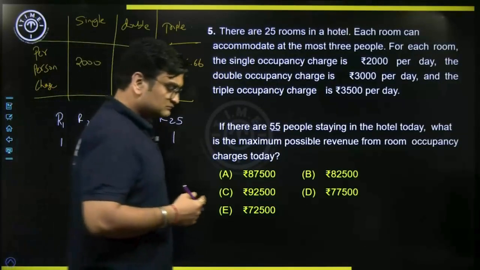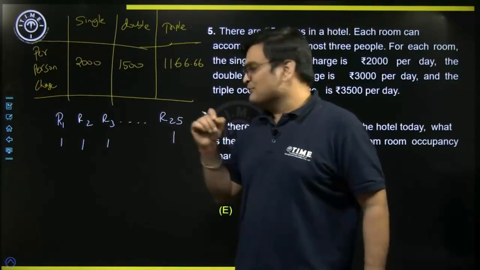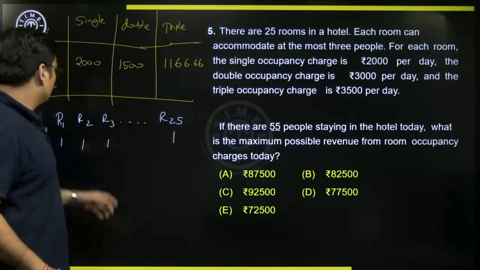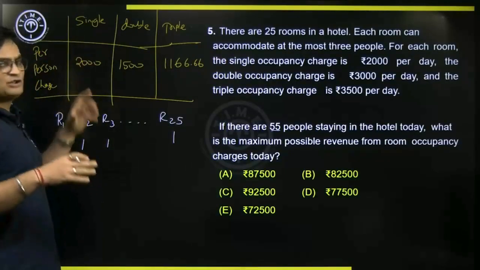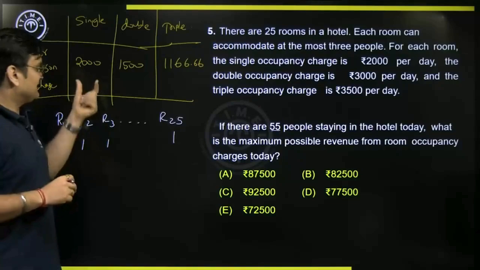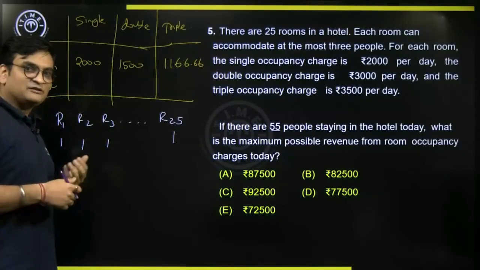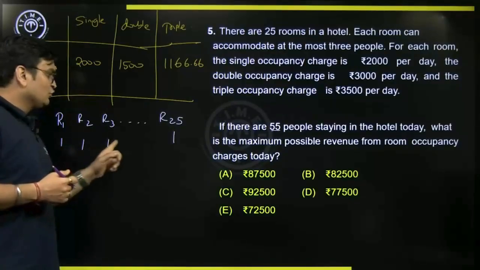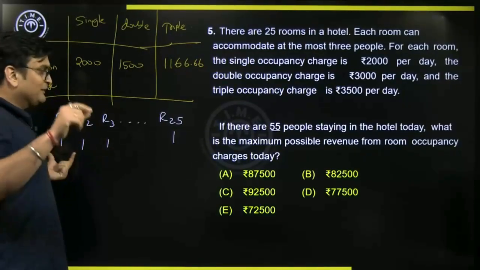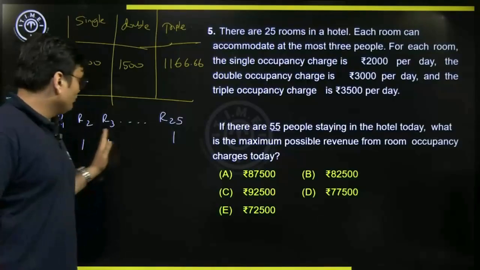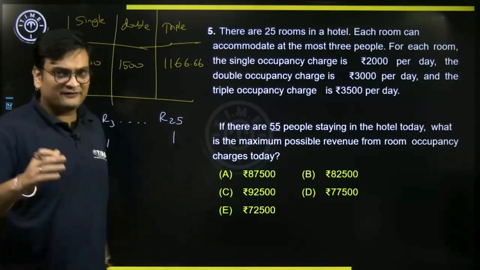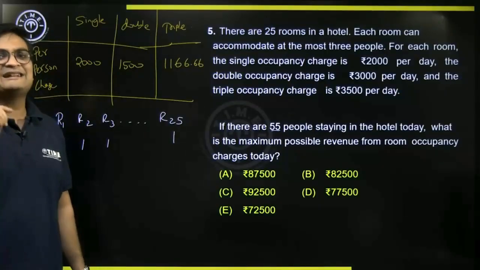Now there are 30 more people remaining. I want to maximize single room occupancy, right? Please notice, from room 1 to room 25, one person was gone in each room. So out of 55, 25 are accommodated, 30 are remaining.